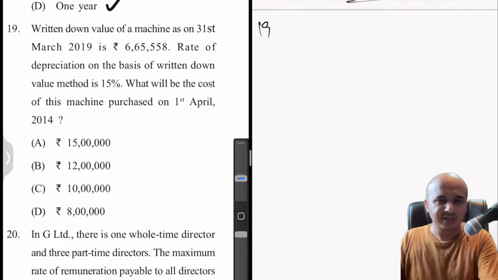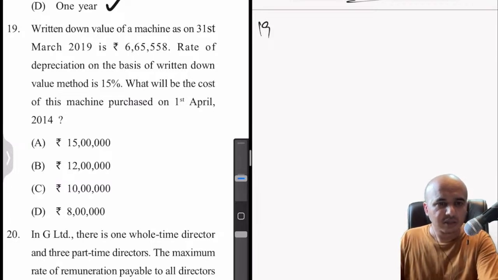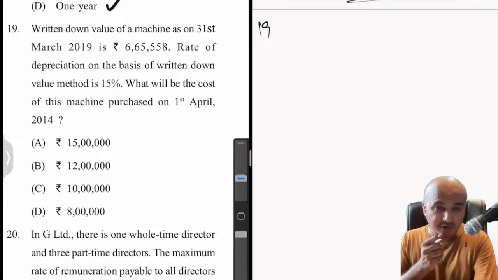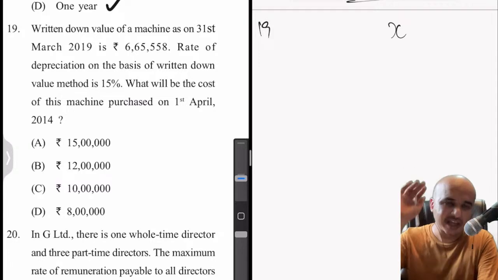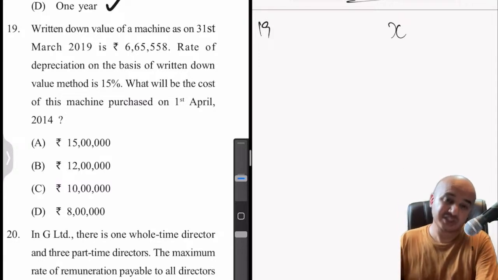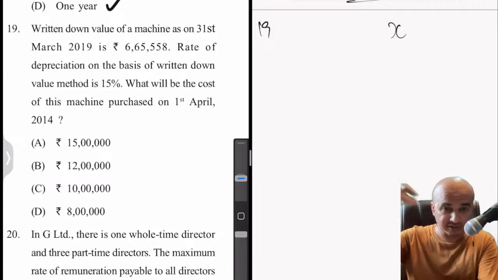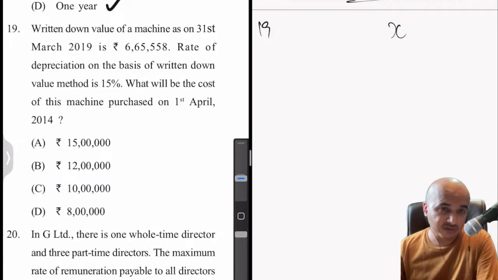So now let us look at the question. They have very clearly mentioned the value after writing down for so many years. What will be the cost of this machine purchased on 1st April 2014? Oh my goodness, we have to go way back. Okay, fine. Let's assume that the value of the asset on 1st April 2014 was X. We do not know. After reducing for 5 years, the value is 6,65,558.